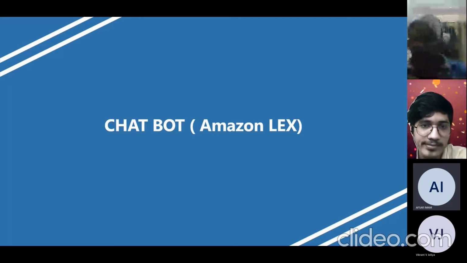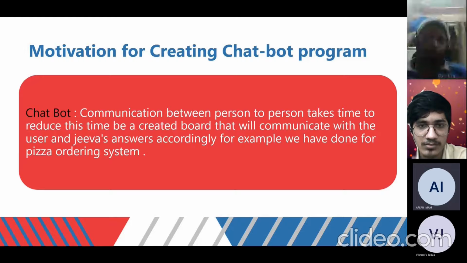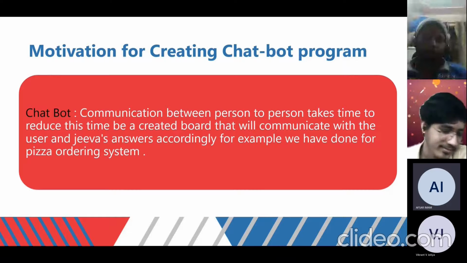The same conversational engine that powers Amazon Alexa is now available to any developer, enabling you to build natural language chatbots into your new and existing applications. With Amazon Lex, no deep learning experience is necessary.